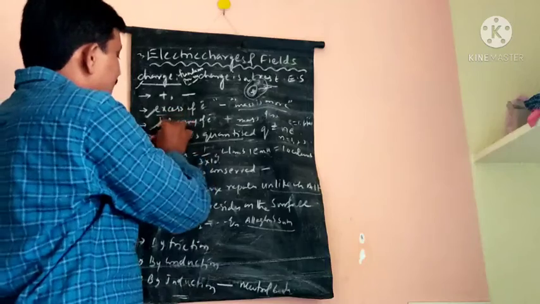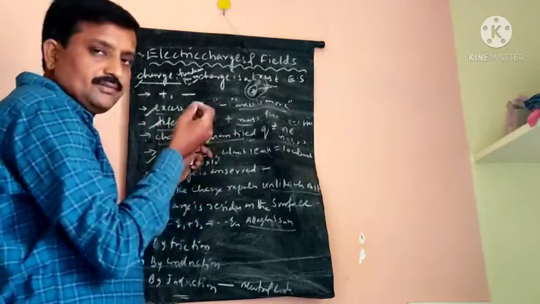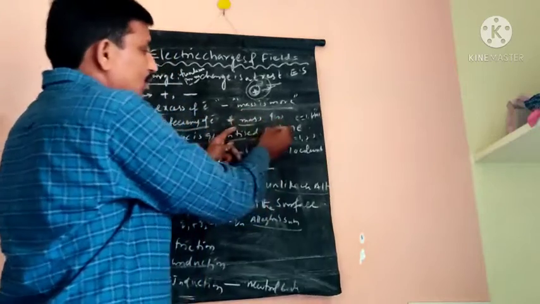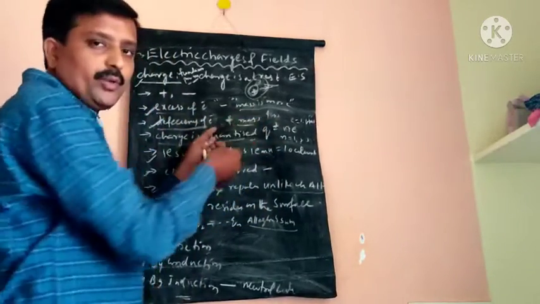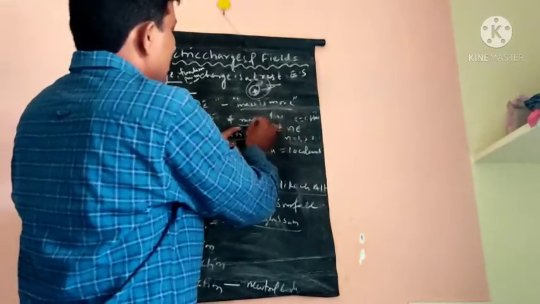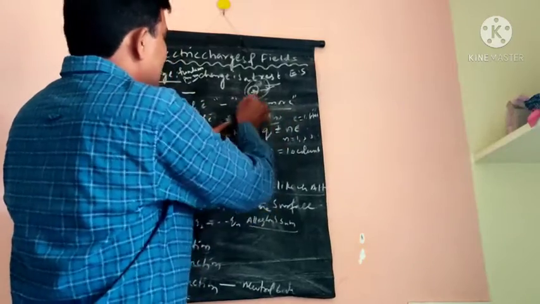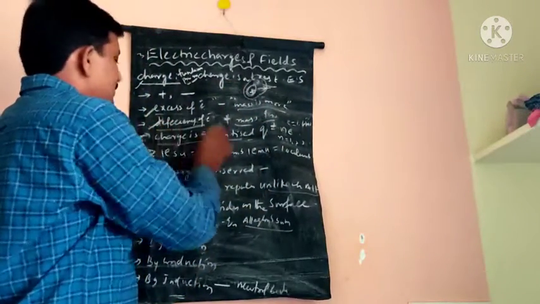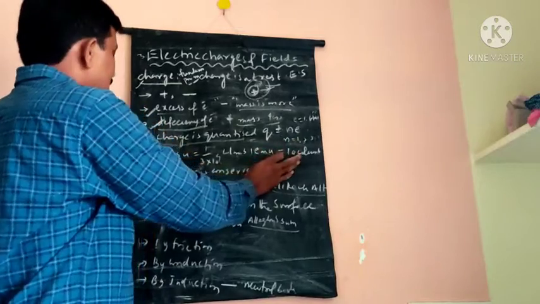If the atom has a deficiency of electrons, what happened? The positive charge particles are more. So the body is said to be a positive body. The body mass is less than the negative body. Okay. So the charge has some properties.